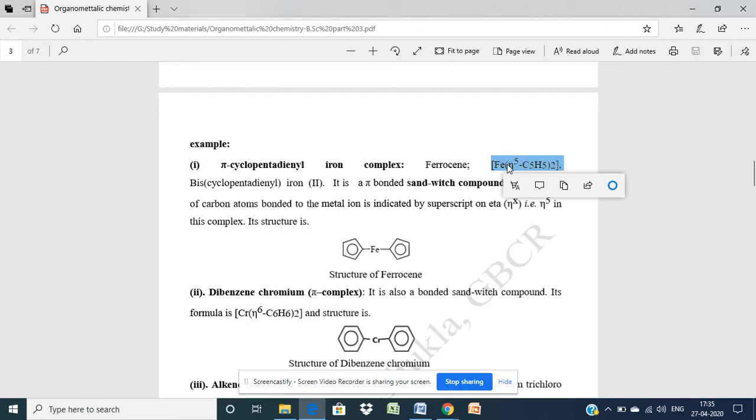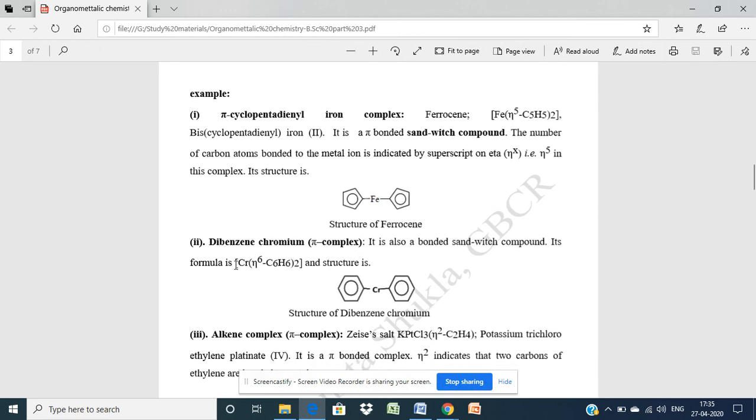It means that the iron is combined with all five carbon atoms, that is, with the pi electrons of the ring. In the case of chromium, dibenzene chromium, the chromium is bonded with all six pi electrons of the benzene rings, so it is called eta 6.